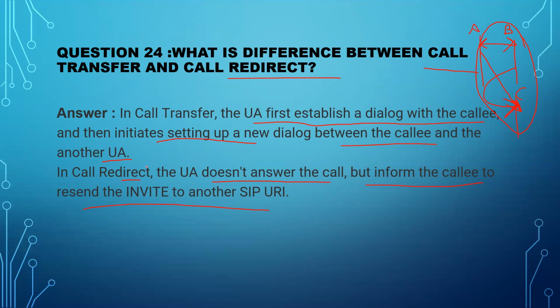That is a redirect. That means in call transfer, the user agent first establishes a dialogue with the caller. That means the new person should answer the call first in call transfer. And in call redirect, it will just tell the callee the information of the third person, and you can just resend an INVITE to the third person with the help of the SIP URI. Then that will be a call redirect.